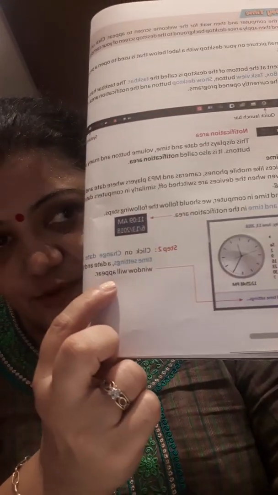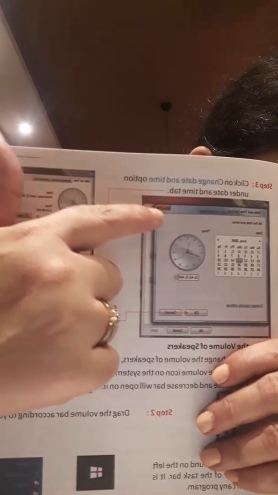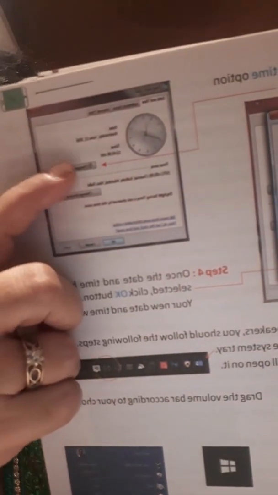So click on it. Step 2 is you click on change date and time settings here. That's step 2 given here. And here you change the date and time. You click on this, then you come to this window. Okay, you click the date and time option, and under the date and time tab, you will see change date and time. There is one icon here that you can see. It will be change date and time. So when you click on this, you will be able to make the required changes.